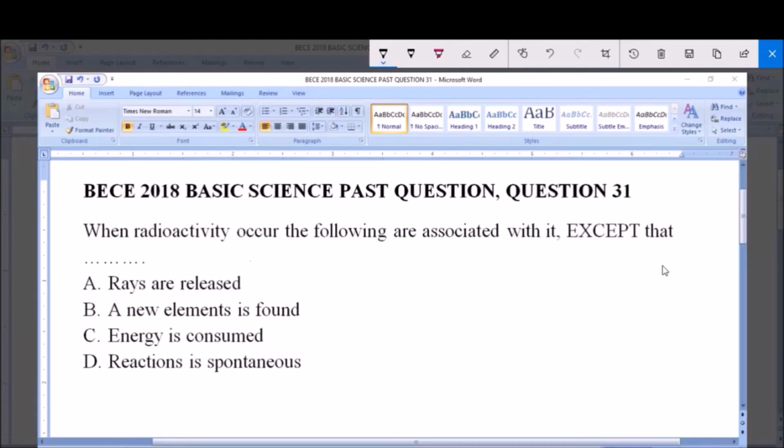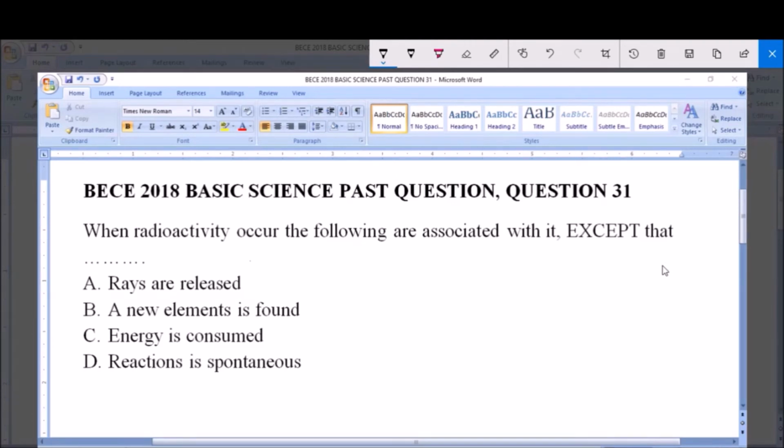Today we're going to be looking at BECE 2018 Basic Science Past Question, Question 31. When radioactivity occurs, the following are associated with it, except dash. A. Rays are released. B. A new element is formed. C. Energy is consumed. And D. The reaction is spontaneous.